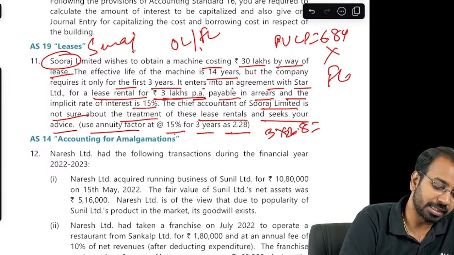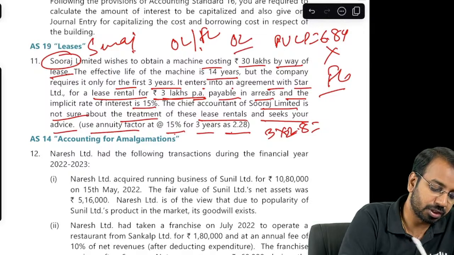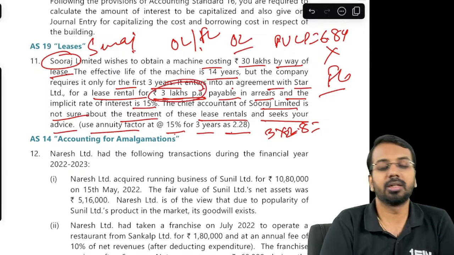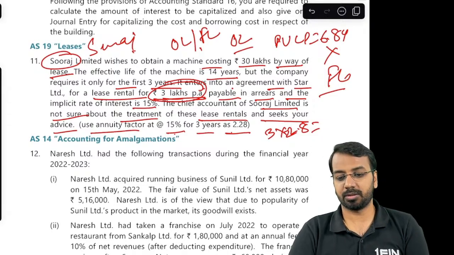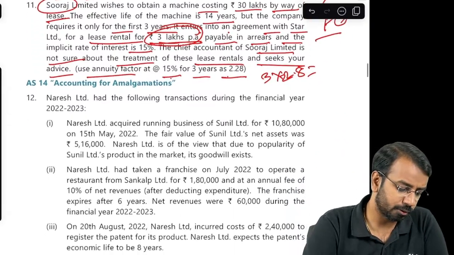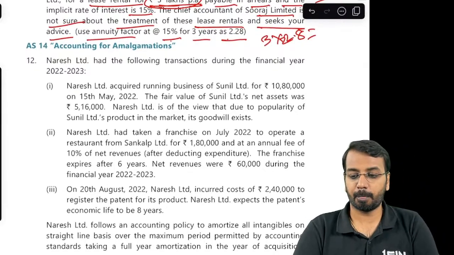So this is not a finance lease, hence it is an operating lease. If it's an operating lease, then you have to charge the rental income on a straight line basis over the tenure of the lease. Okay, very simple, nothing specific or complicated, right?